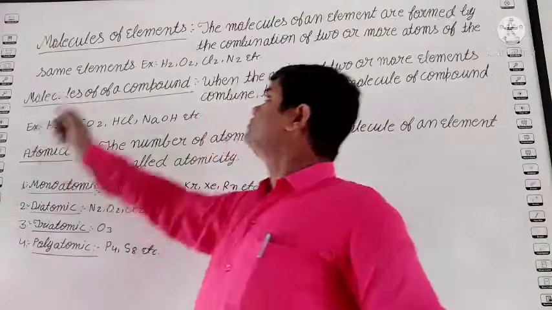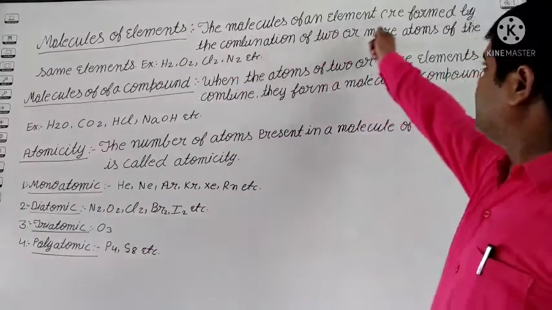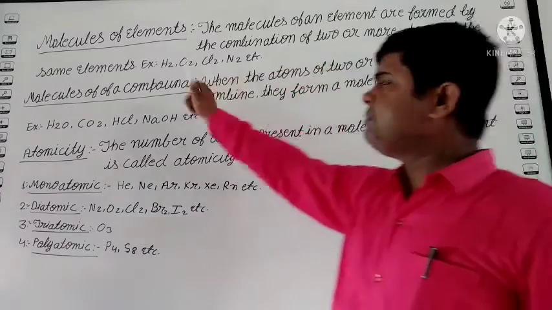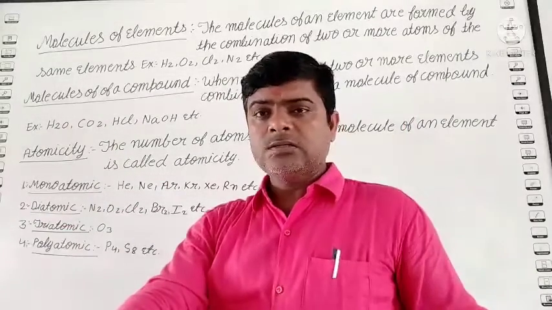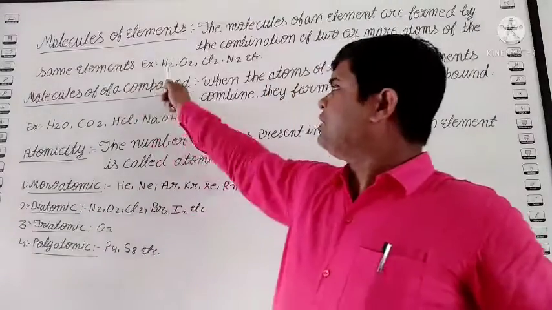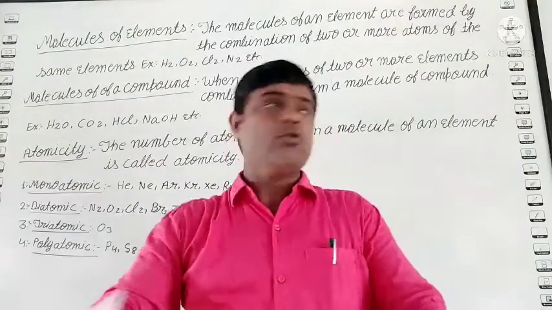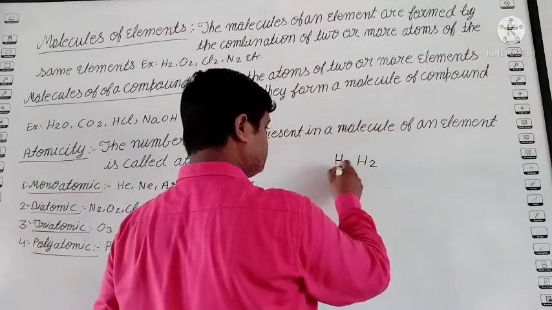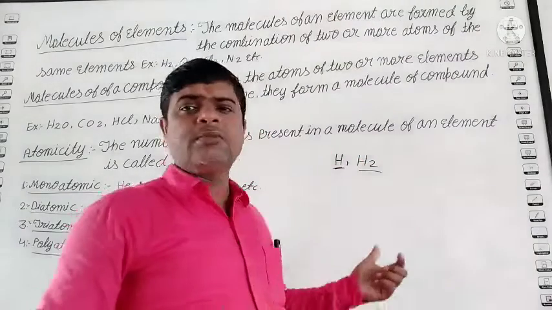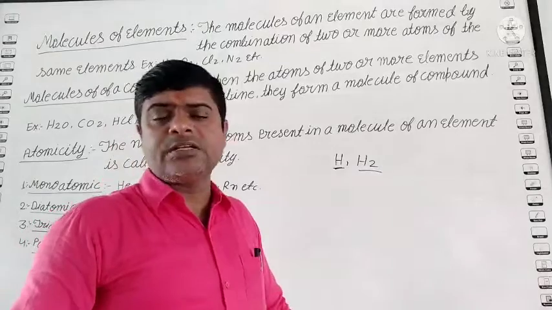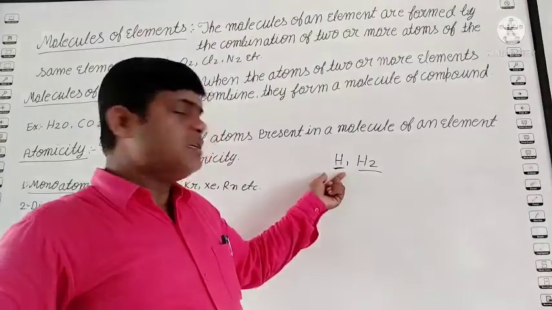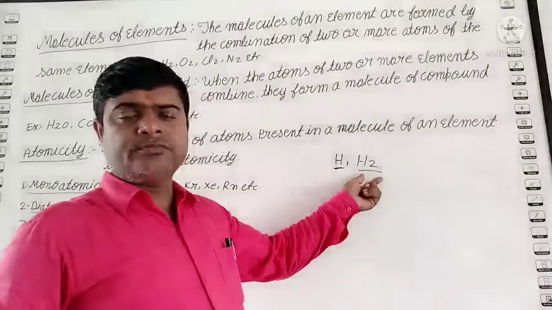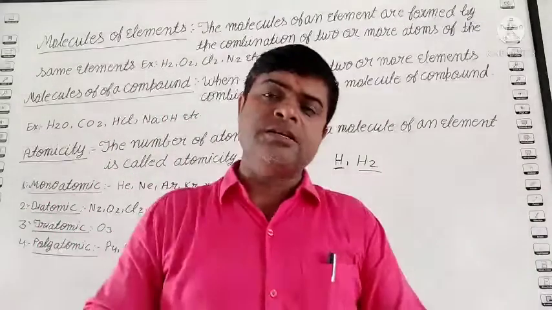See, the molecules of an element are formed by the combination of two or more atoms of the same element. Like see, H2, hydrogen. So what is the difference between H and H2? Both are the same, no? Then what is the difference between H and H2? H, hydrogen, is the symbol of element. Hydrogen is the atom. This is the molecule. Because atom cannot occur freely in the nature.